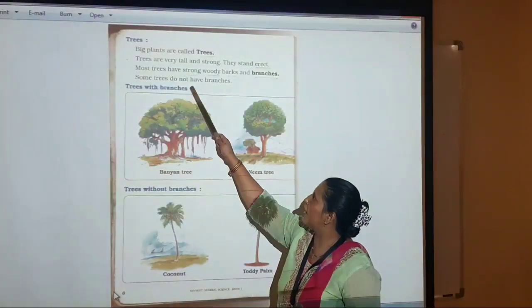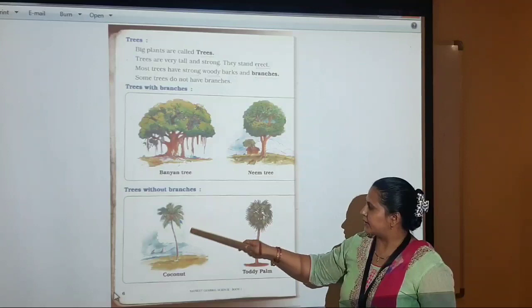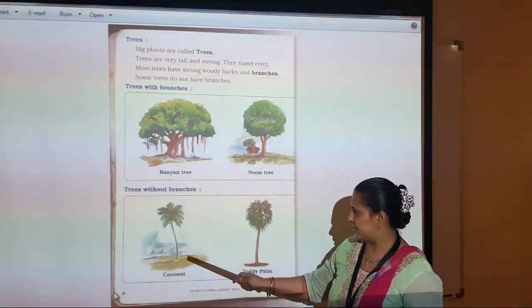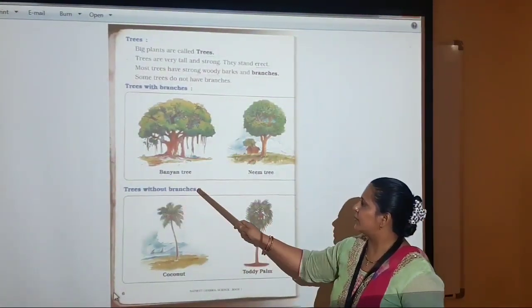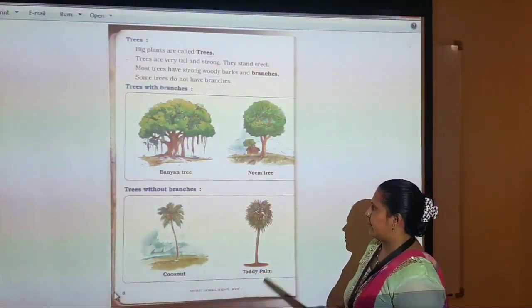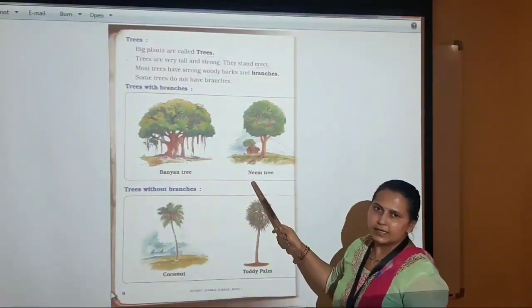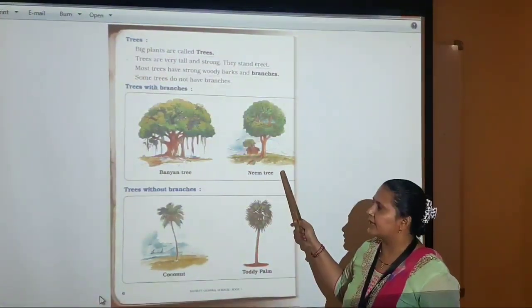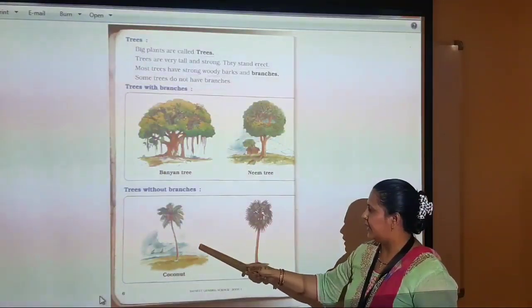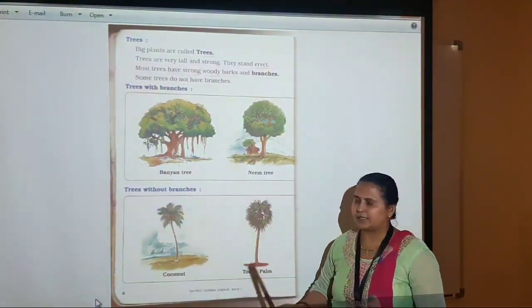Some trees do not have branches. Look at the back side. These are the trees without branches. We can call them trees without branches. The examples are coconut and toddy palm. And trees with branches have banyan tree and neem tree. So many trees are there, they have branches. But some trees like coconut and toddy palm do not have branches. So we can call them trees without branches.